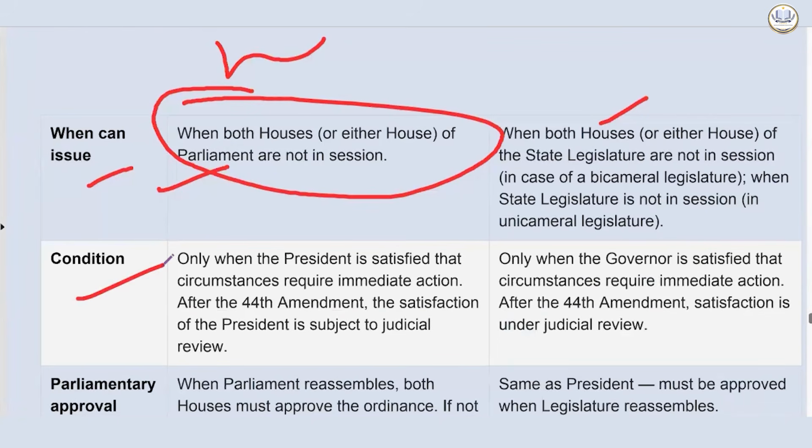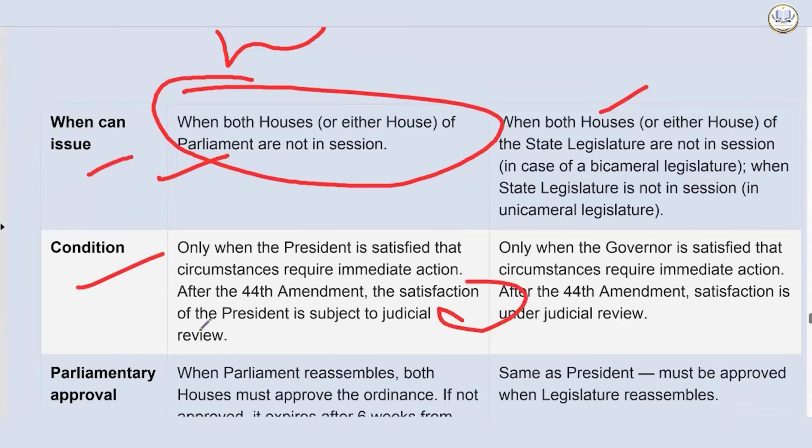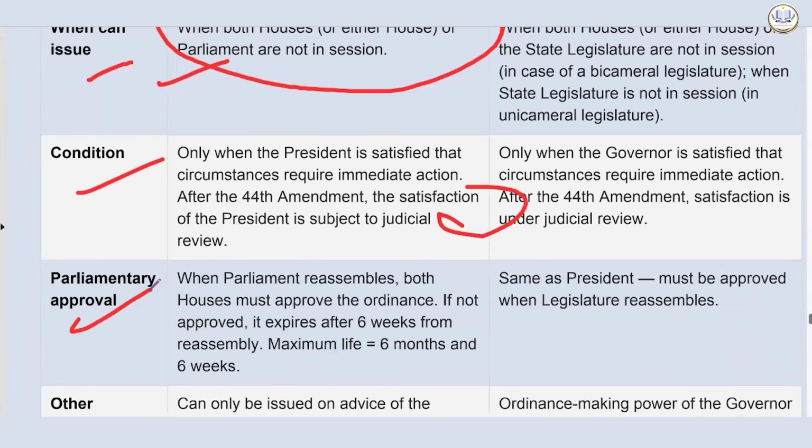After the 44th Amendment, the satisfaction of the President is subject to judicial review. In case of the Governor, only when the Governor is satisfied that circumstances require immediate action, and the 44th Amendment Act also introduced judicial review. Parliamentary approval: when Parliament reassembles, both houses must approve the ordinance. If not approved, it expires after 6 weeks from reassembly. Maximum life is equal to 6 months and 6 weeks.